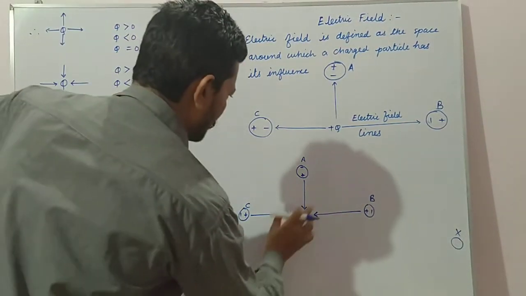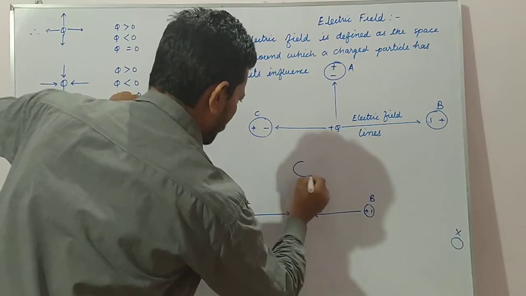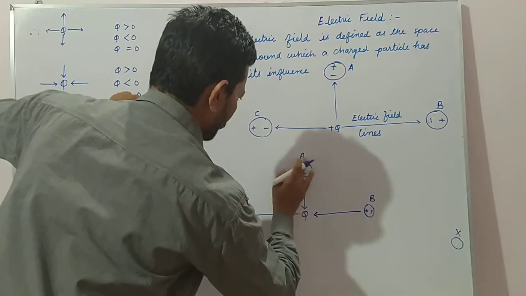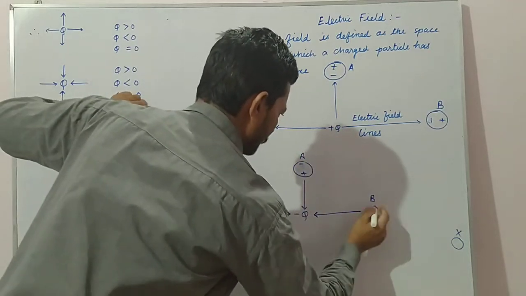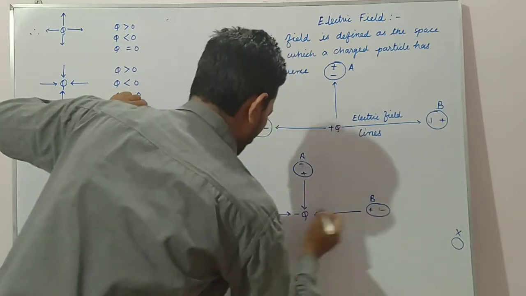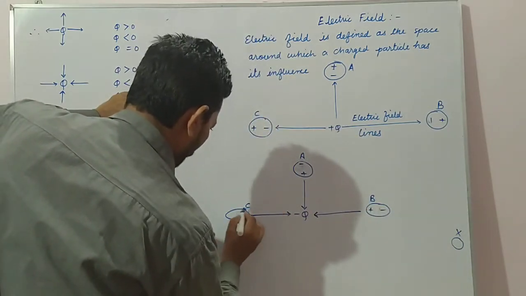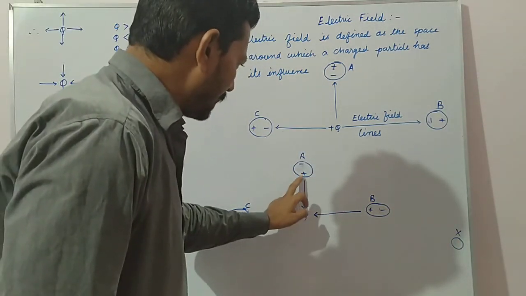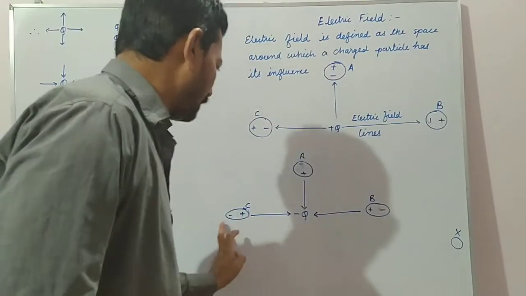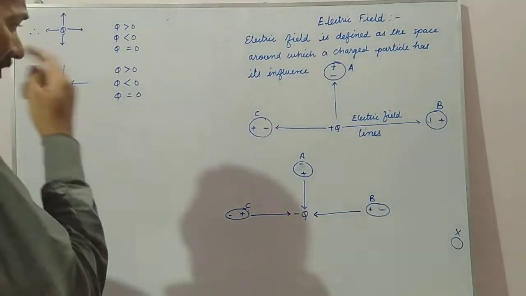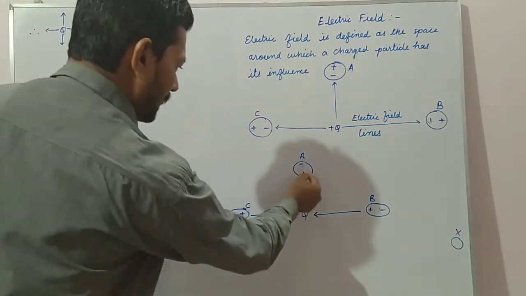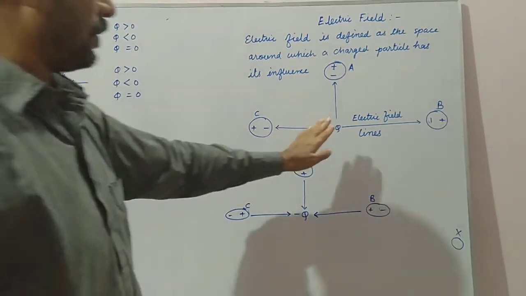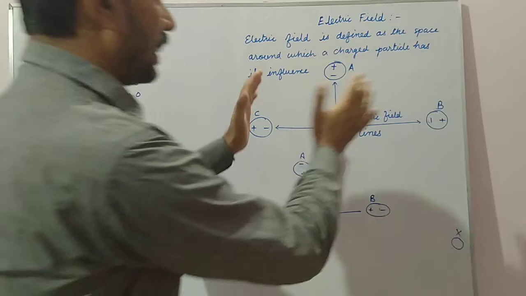Similarly, if there is a minus Q charge, then you see here, this is A. Again it will induce plus minus. Here also, due to induction, it will be plus minus. Now you see, as it is a negative charge, so here it will be plus minus, plus minus, plus minus. Again the electric field will originate but from positive to negative charge. So here the electric field lines will merge. If it is a positive charge, the electric field lines will diverge.